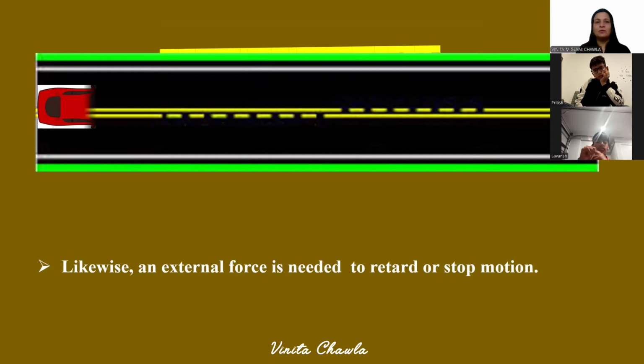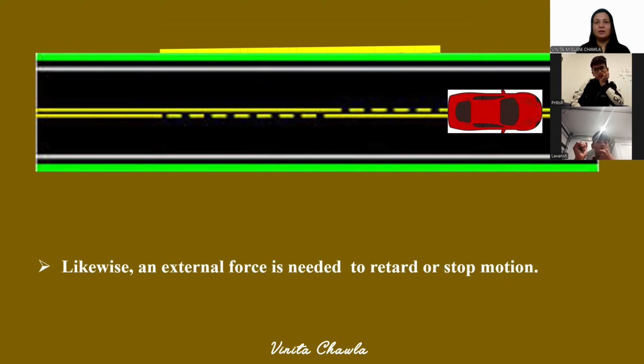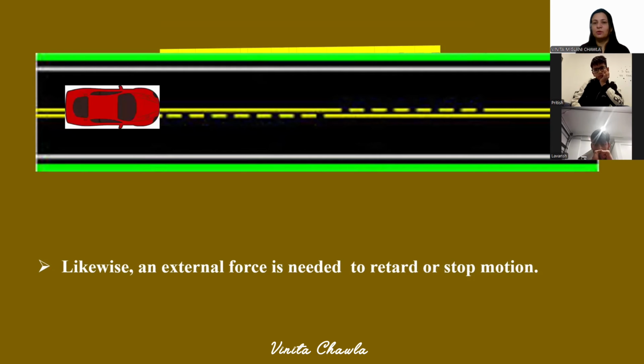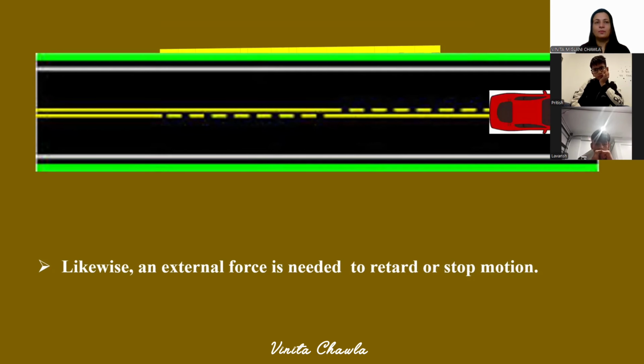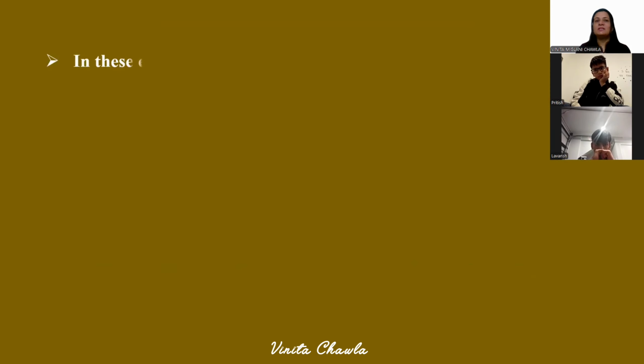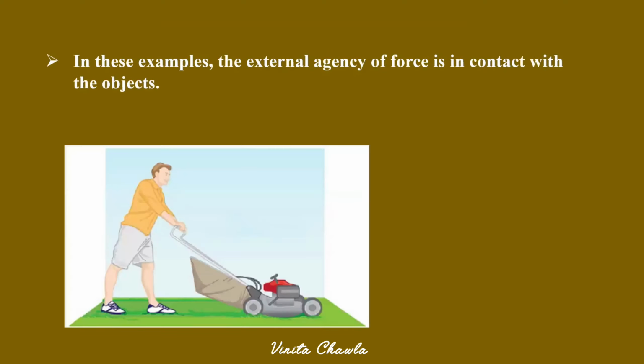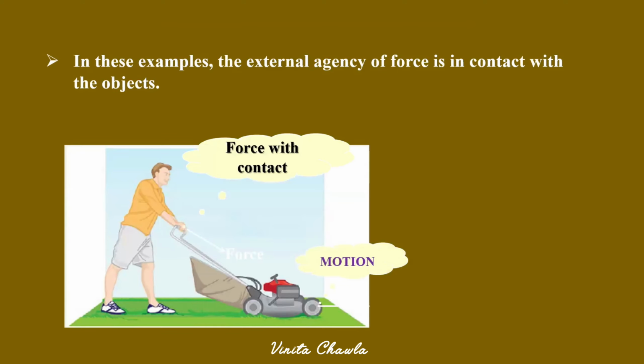So we look at this now. We have a road and there is a car, red color car. It is moving on the road, and to stop the car, we need to apply brakes or we need some obstruction to stop it. So in these examples, the external agency of force is in contact with the objects, right? So look at this now. These are the forces with contact.